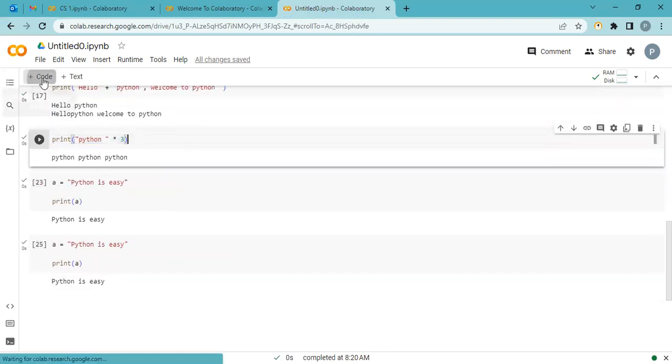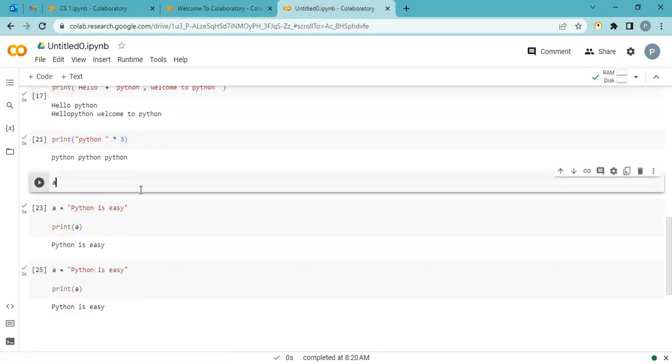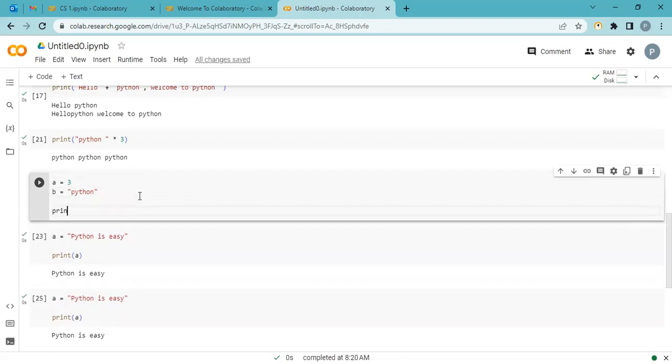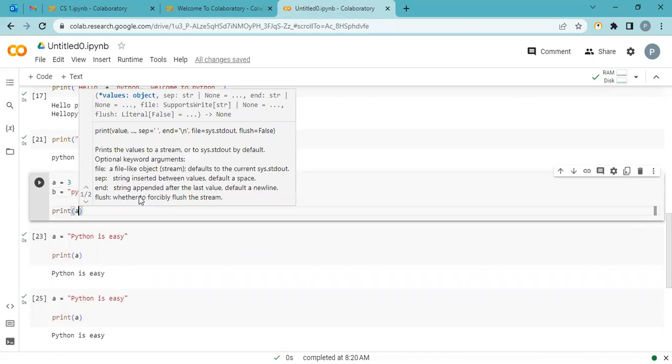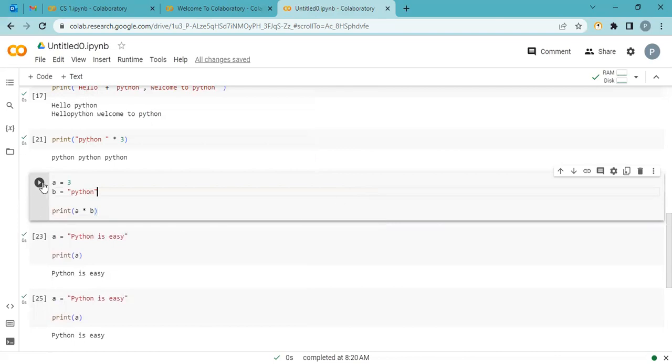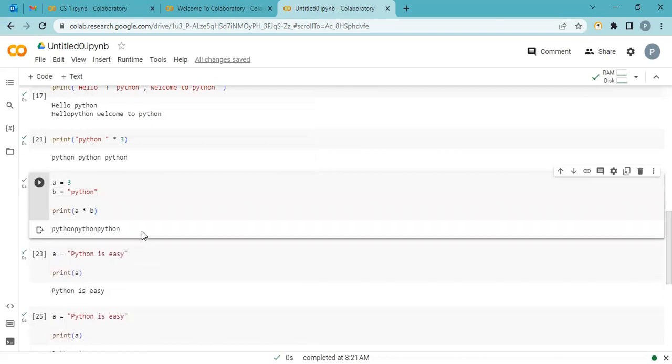Okay, let's do the same thing using variables. Let me add the same example below. A is equal to 3. B is equal to Python. And I am using a print statement, but this time I am not using the direct value. I am using variables: A multiplied by B. The output is the same. Okay, Python. Let me add one more space after \n. The output will be the same.